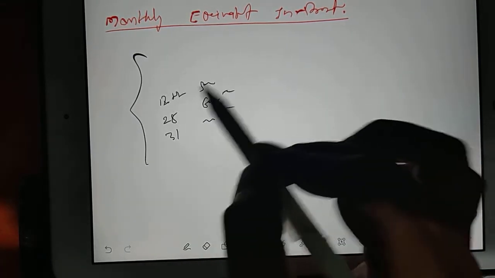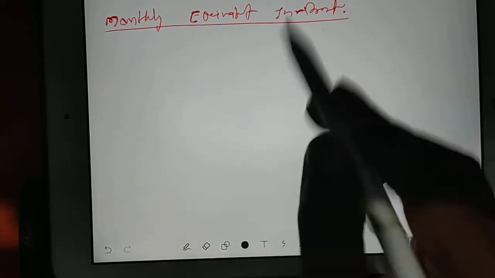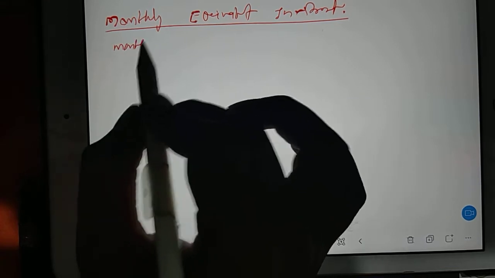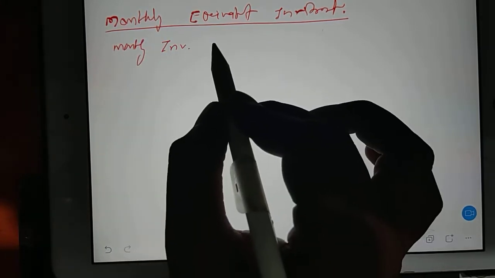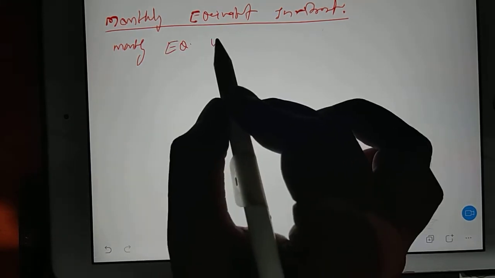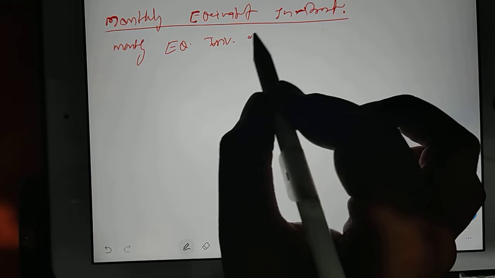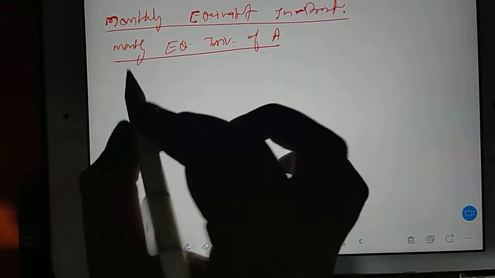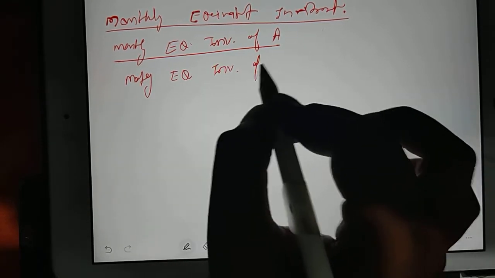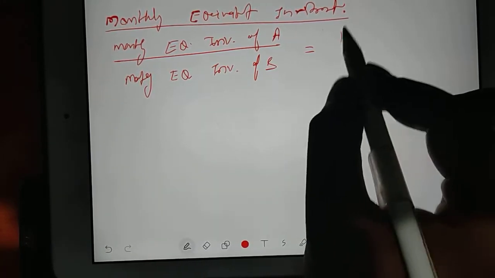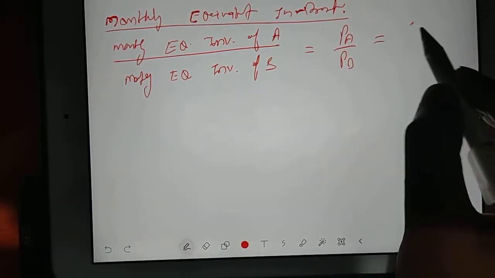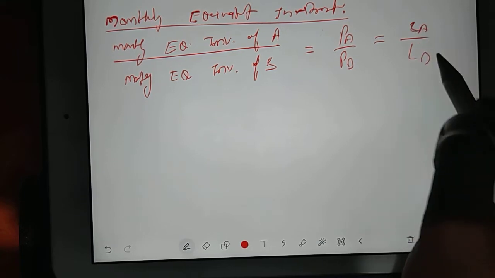In that condition again the ratio of profit and loss should be the same. So for that same data you write monthly equivalent investment of A divided by monthly equivalent investment of B. That will be equal to profit of A divided by profit of B. That will be equal to loss of A divided by loss of B.